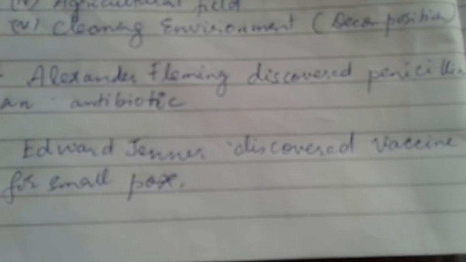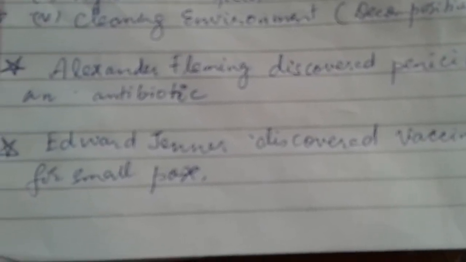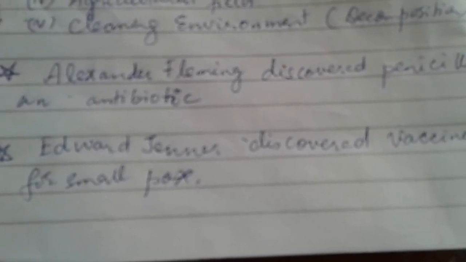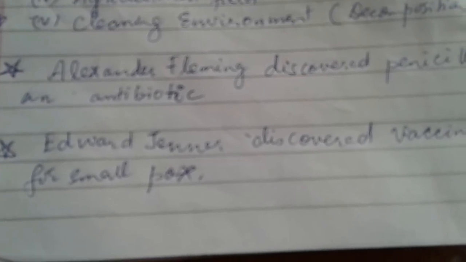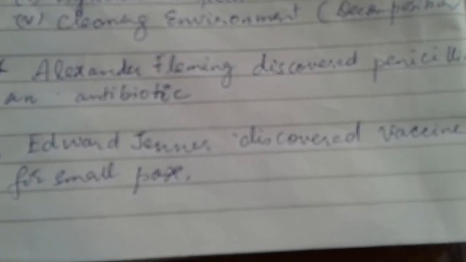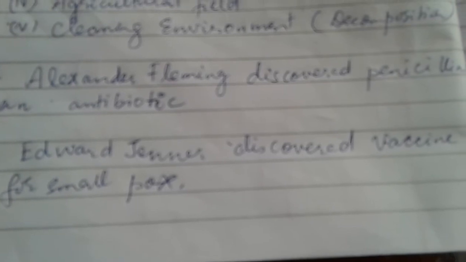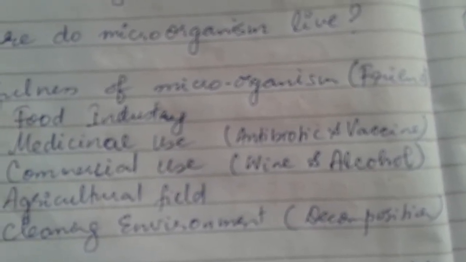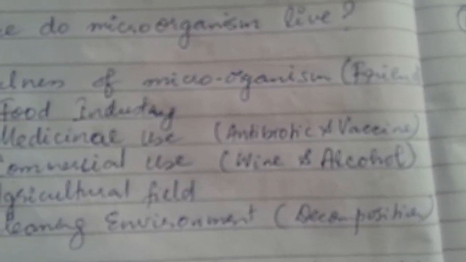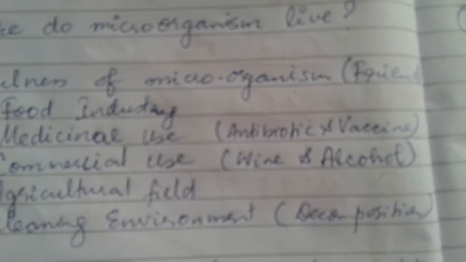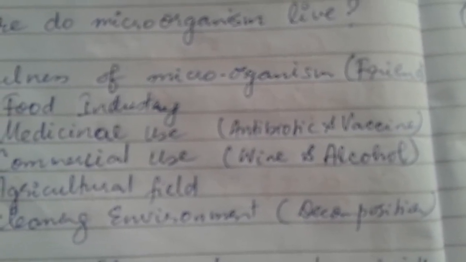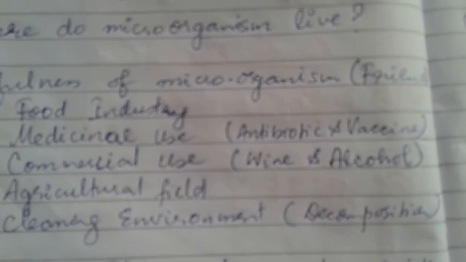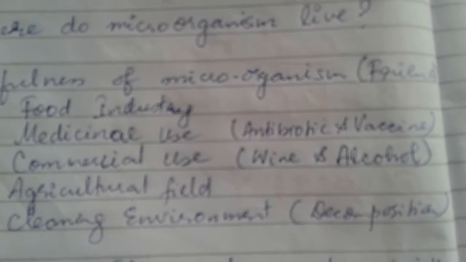A scientist named Alexander Fleming discovered penicillin, an antibiotic. And another scientist, Edward Jenner, discovered the vaccine for smallpox. Let me tell you what are vaccines. Vaccines are actually dead or weak microorganisms which are injected into a human or an animal body so that they develop antibodies which can fight against these disease causing microorganisms.